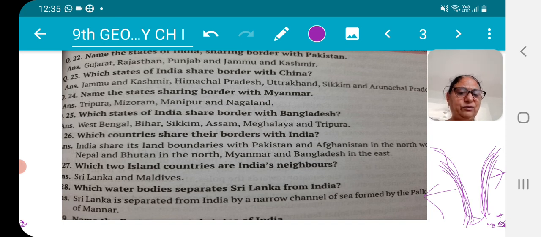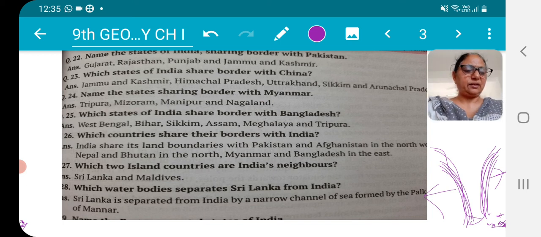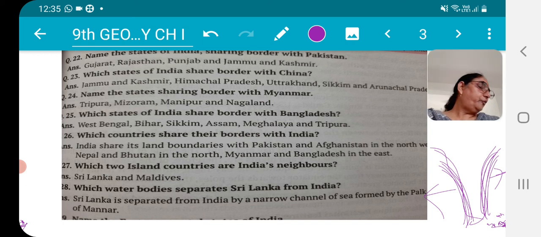Then you have to take, if you want to visit Kavaratti during summer vacation, which union territory will you be going to? Then my next question is, children, with which country do the states of Uttarakhand, Uttar Pradesh, Bihar, West Bengal and Sikkim have a common frontier? Very, very important.